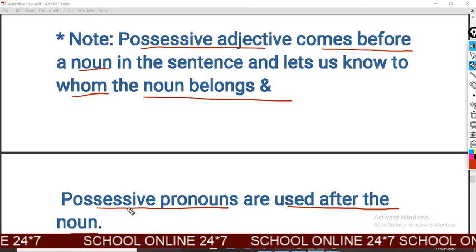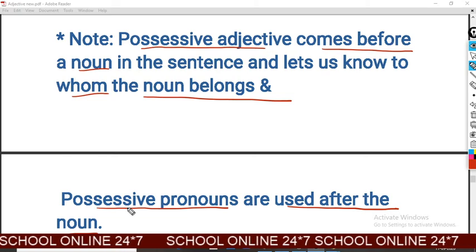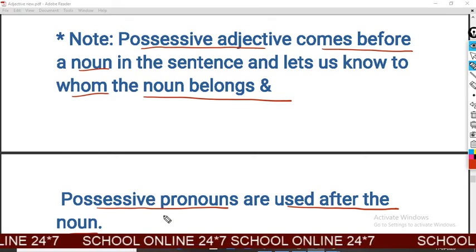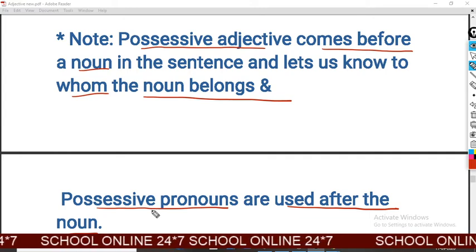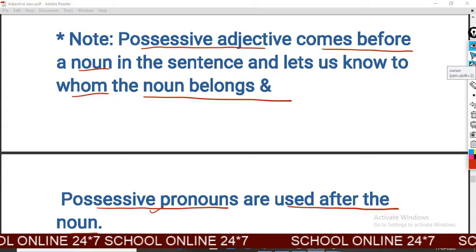When you find it before the noun, then it will be possessive adjective. When you find it after the noun, then it will be possessive pronoun. Look at it with the examples.